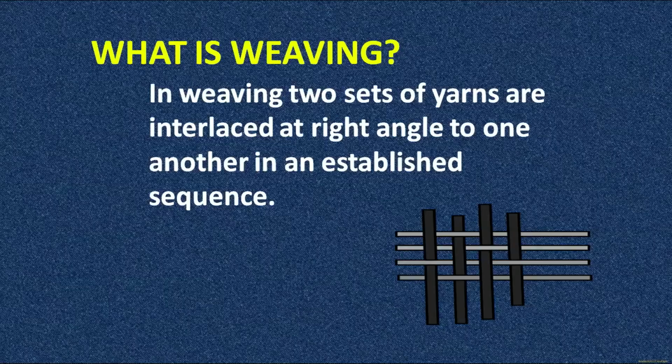Now we will discuss the process of weaving. As we have already discussed, weaving is when two sets of yarns are interlaced at right angles to one another.